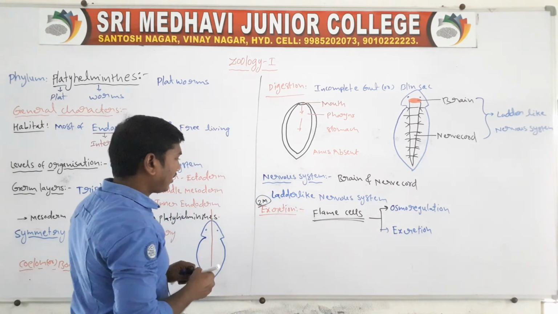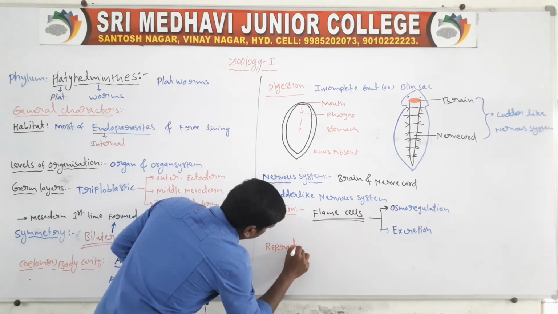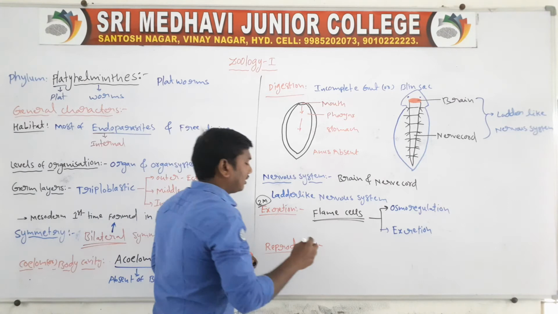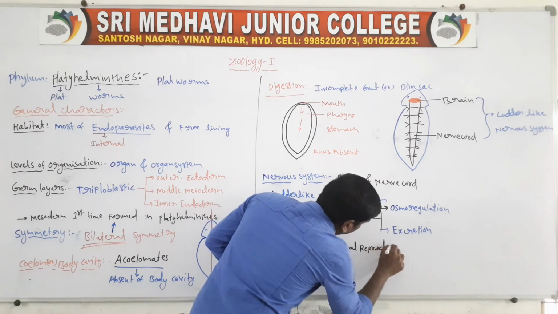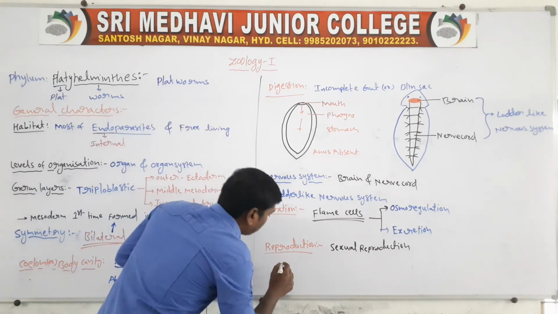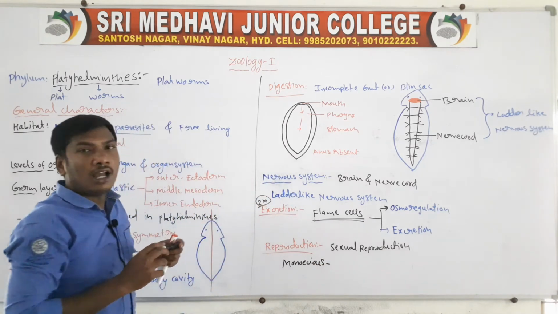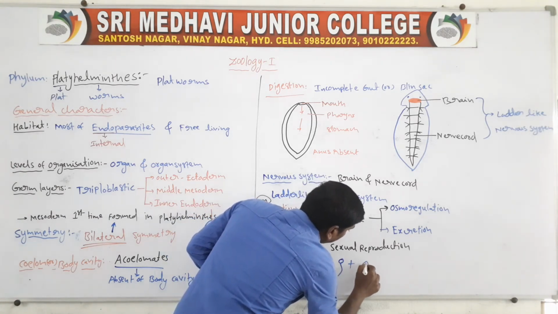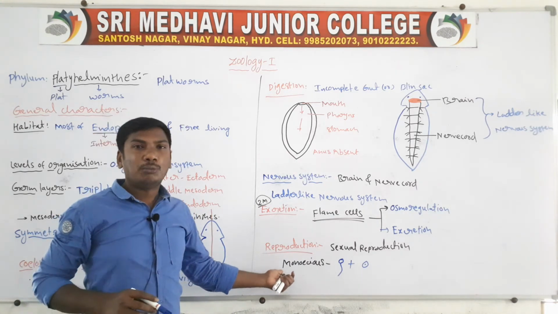Next one, reproduction. The reproduction is sexual reproduction. The animals are monoecious. Monoecious means the single parent produces both male gametes and female gametes. So they are called monoecious.